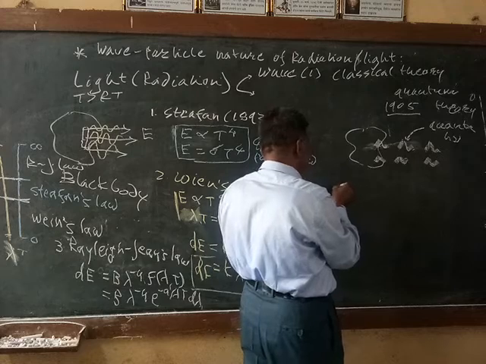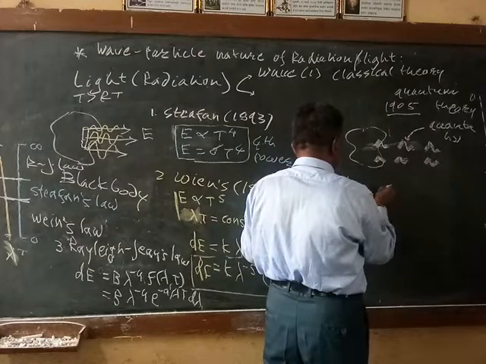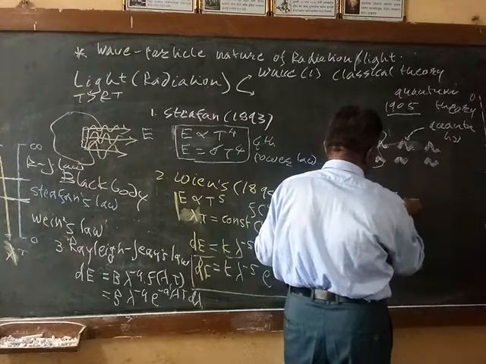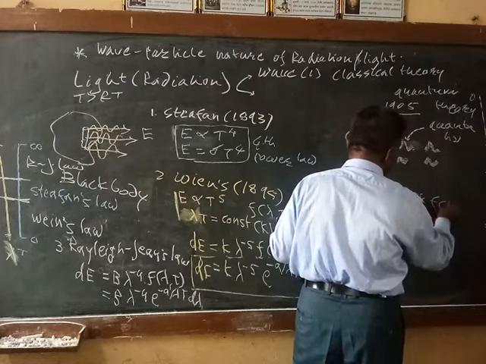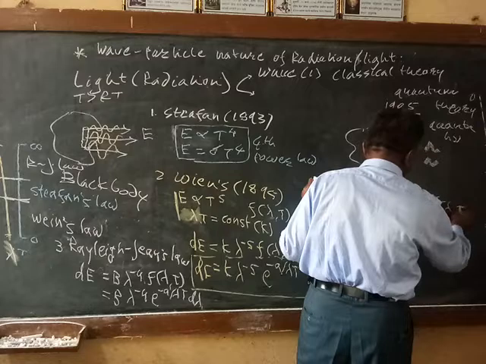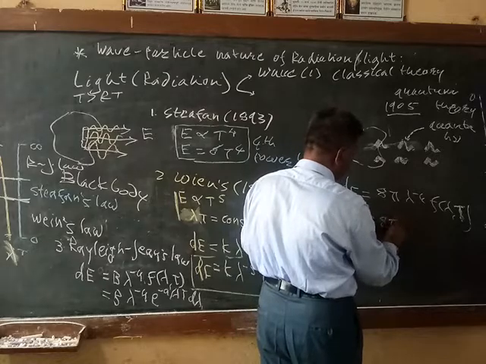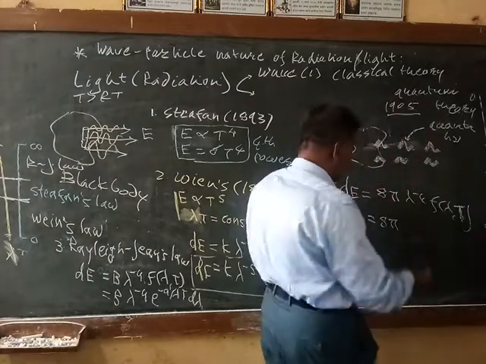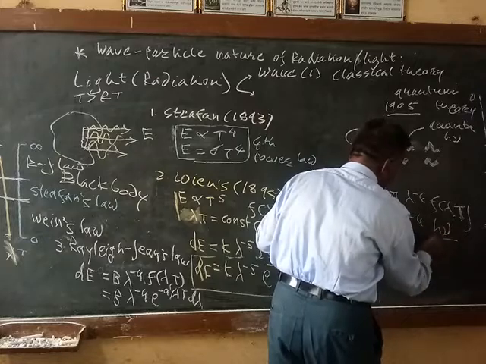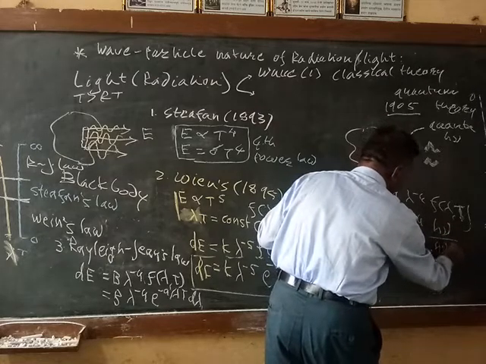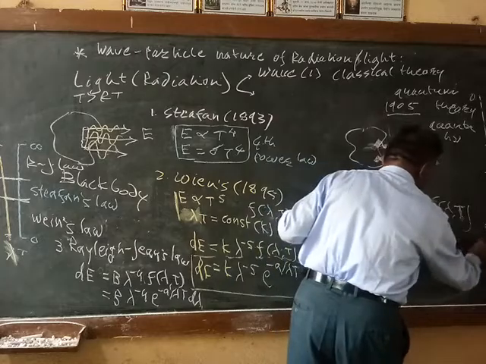He established the relation for the energy emitted by the body in the wavelength range d lambda, equal to some constant 8 pi c, which is found to be 8 pi lambda to the power minus 4, times h nu, times some function of lambda T. This comes out to be 8 pi lambda to the power minus 4, into h nu divided by e to the power h nu divided by kT, where k is the Boltzmann constant, minus 1, into d lambda.